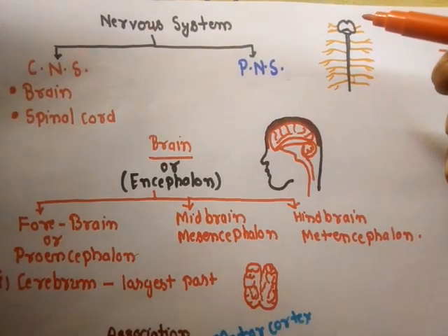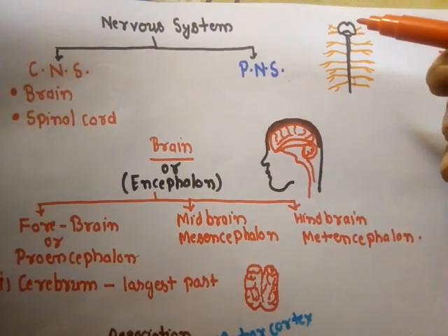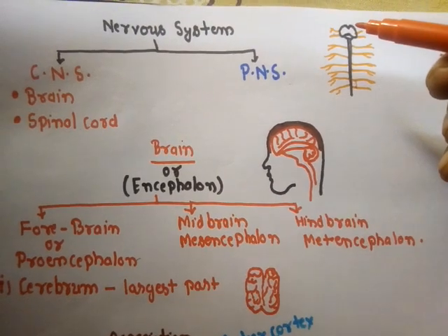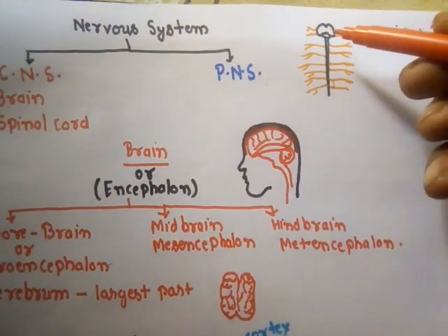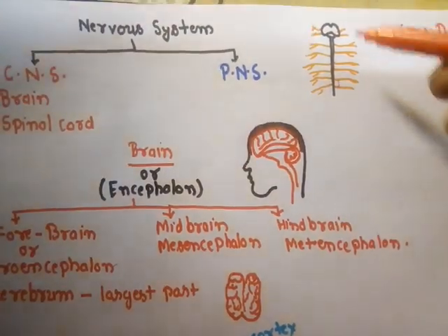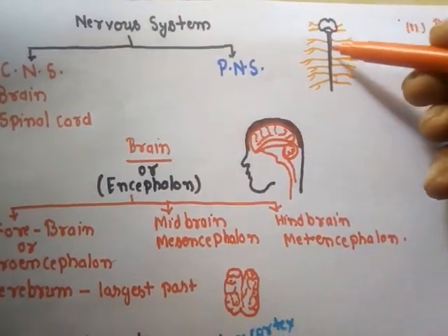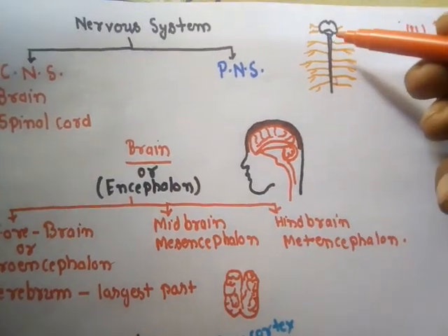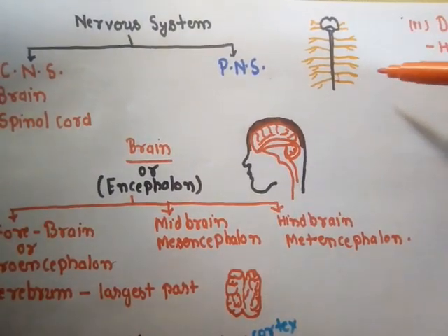I am Anshul Sharma, your biology teacher, and in this video tutorial we are going to discuss the human nervous system. Here you can see the diagram. This diagram represents the overall structure of the human nervous system. It consists of the brain. From the brain a spinal cord arises, and there are some nerves that arise from the brain and the spinal cord.